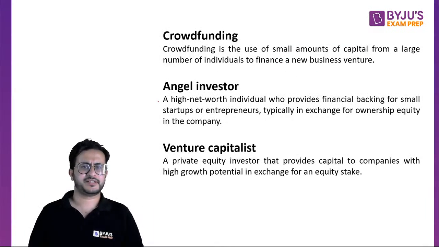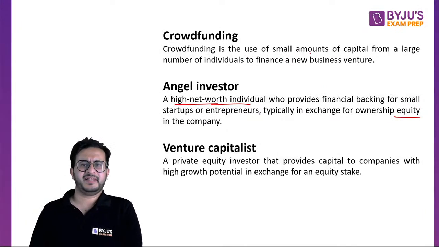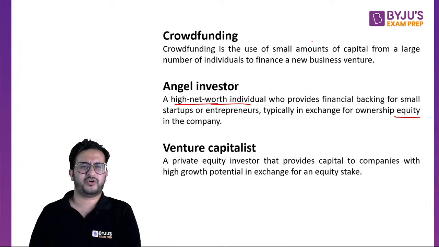So that we discussed. And angel investors are high net worth individuals, and of course they will take equity in this. In crowdfunding also there is equity, but as I said, crowdfunding is applicable in only some businesses, not everywhere, because then you will have to give many portions of equity, right? So angel investors, of course, take equity, and a venture capitalist is a private equity investor that provides capital to companies with high growth potential.